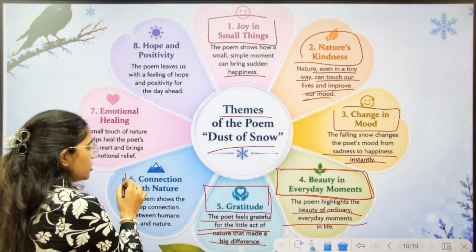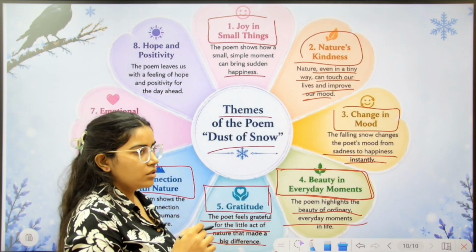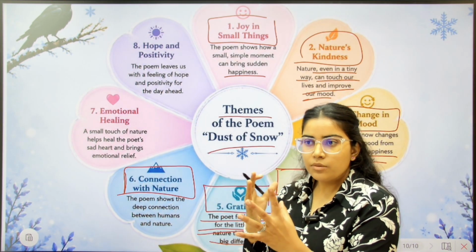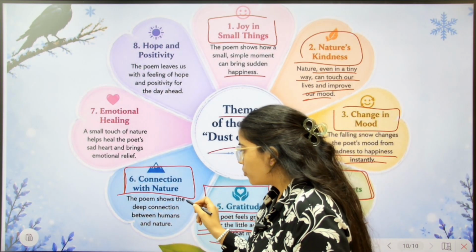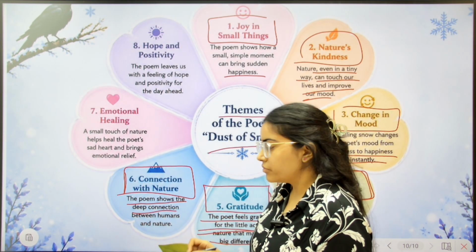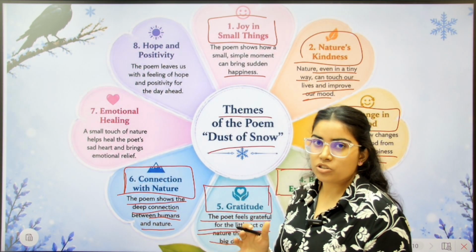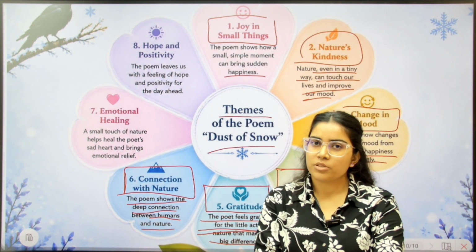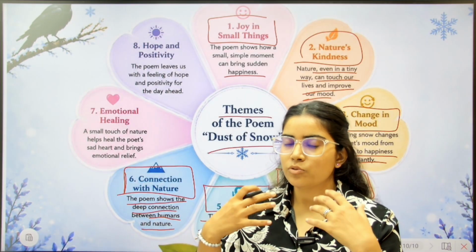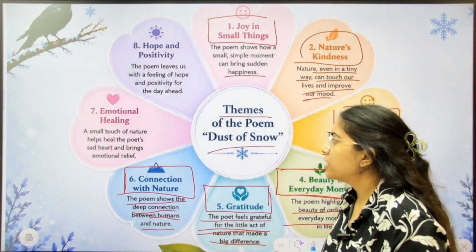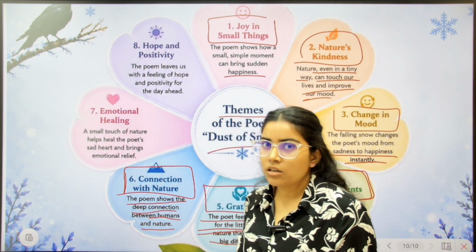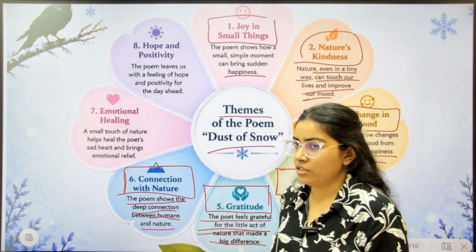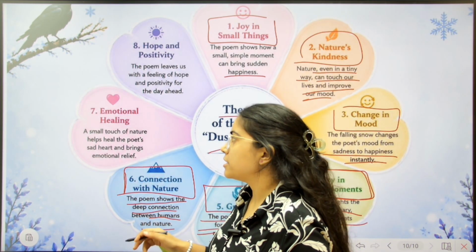Okay. Next is connection with nature. The people who used to do gardening can relate with this. They have a deep bond, a connection with nature. The poem shows a deep connection between humans and nature. है ना? कहीं आप शांति में बैठ जाओ, नेचर में जाकर, पार्क में, खुली हवा में, जहाँ पर ठंडी ठंडी हवा आ रही हो, आपका मूड एकदम फ्रेश हो जाएगा, ठीक है। And whenever you are feeling exhausted, just go and sit around in open space, in greenery. Your mood will be refreshed instantly.